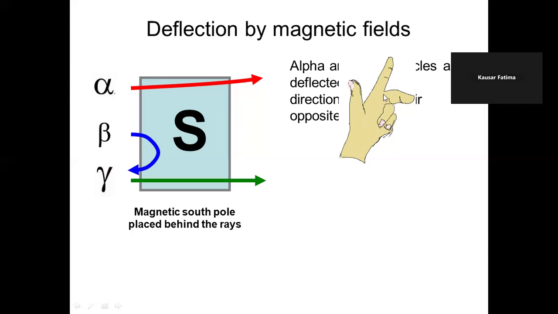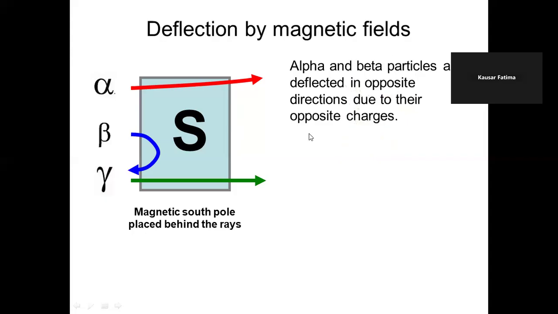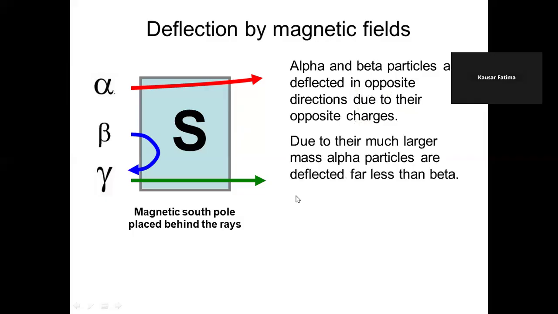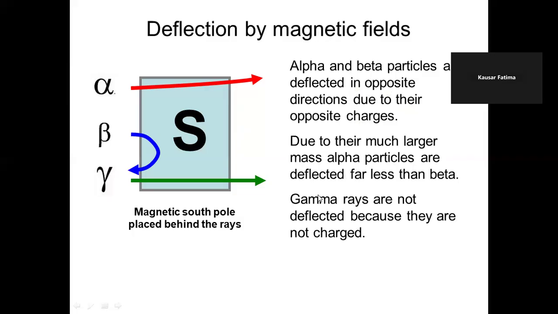The second finger shows the direction in which they are entering the field, and the thumb indicates the direction in which the alpha particle will be deflecting. So alpha particle is deflecting upwards and beta will be deflecting downwards due to its opposite charge. So alpha deflect less than beta.